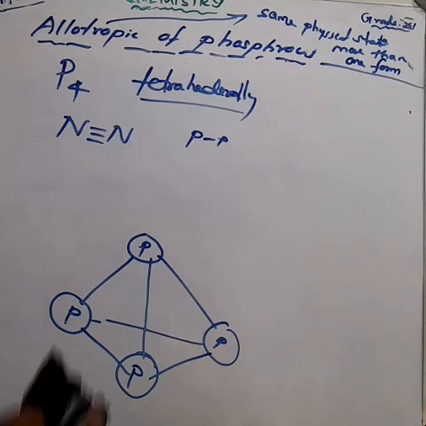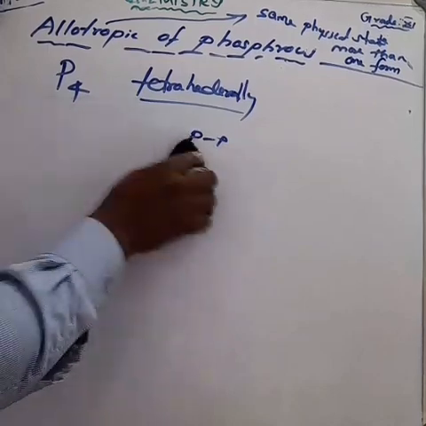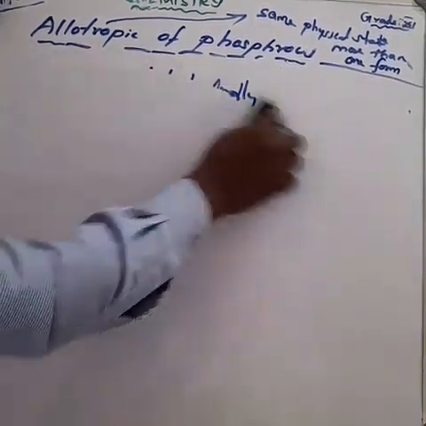Here we learned about another 2 types of phosphorus. Which are the other 2 allotropes of phosphorus? Scarlet phosphorus and also violet phosphorus. This is about phosphorus.